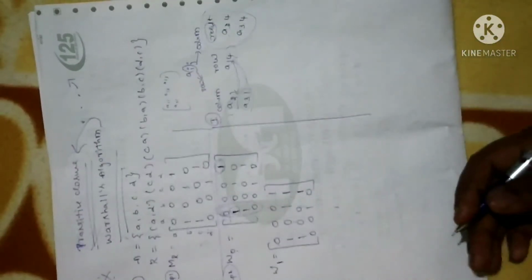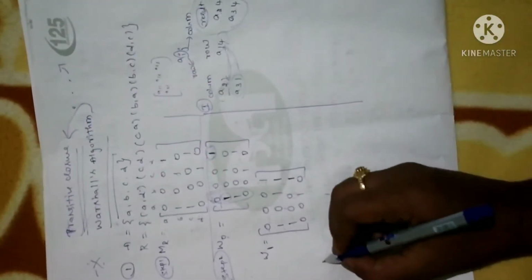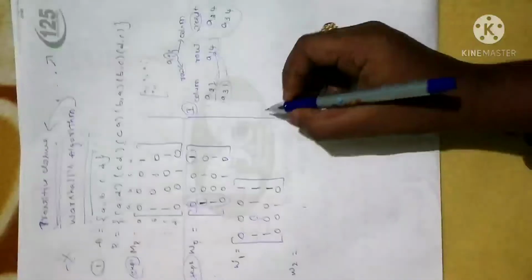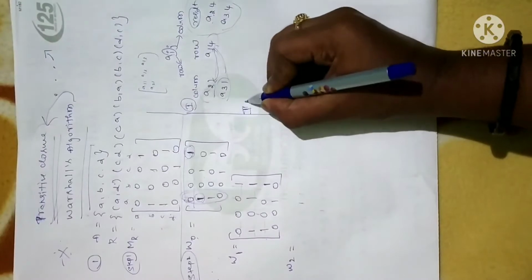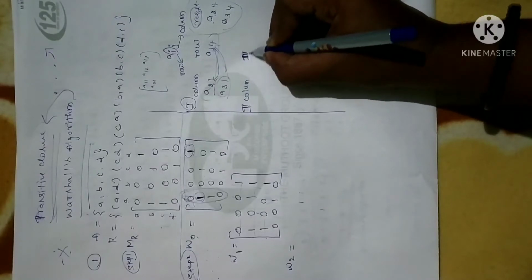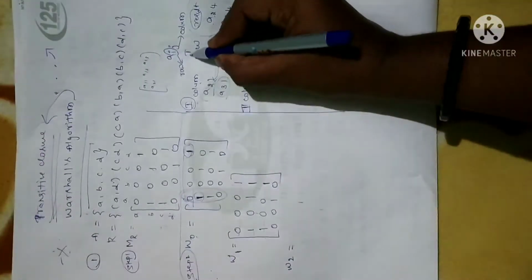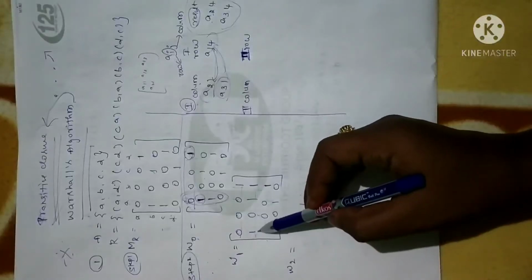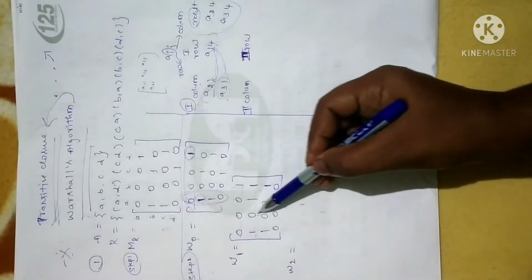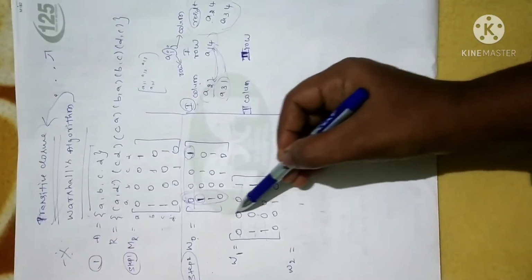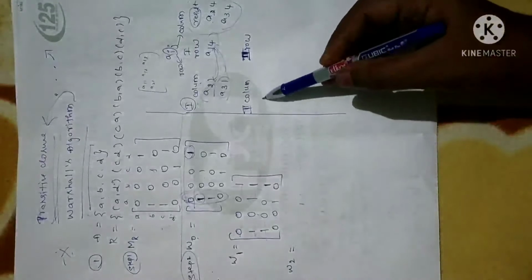Now the same step will continue. See here I am going to do W2. For W2, whatever procedure you have done for W1, you have to follow the same. Next you list the second column and the second row. Now go to the second column. Do we have any element 1 in this column? No. In the second column we don't have 1, so no need to write again.